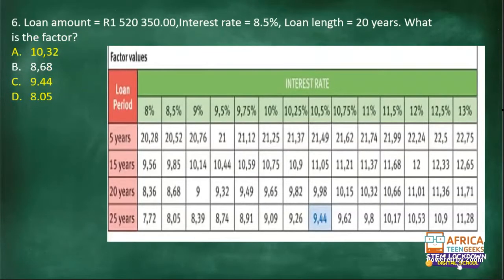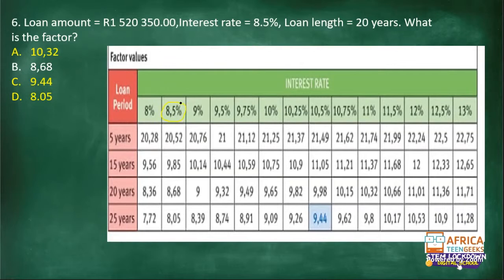And then question 6. If you're given a loan amount of 1,520,350 rands, the interest rate at 8.5%, and a loan length of 20 years, what is the factor? So when you find the factor, what's important is the interest rate and the loan length. Loan length is 20 years and the interest rate is 8.5%.